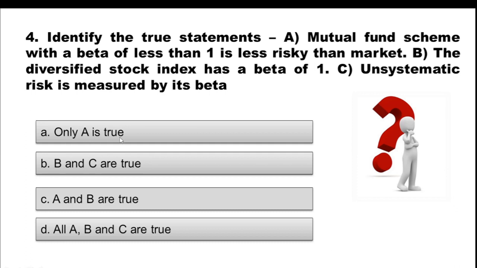Option A. Only A is true. Option B. B and C. Both the statements are true. Option C. A and B are true. Option D. All A, B and C statements are true. Choose the correct option.